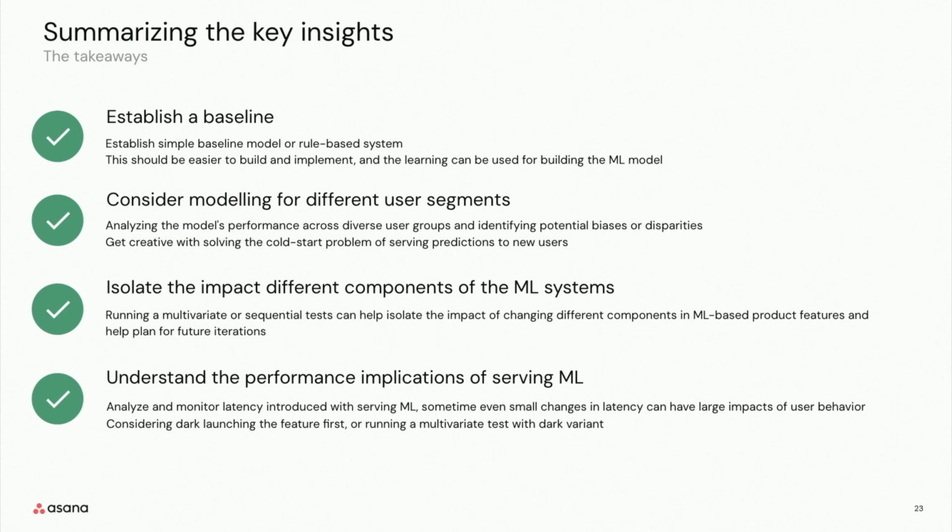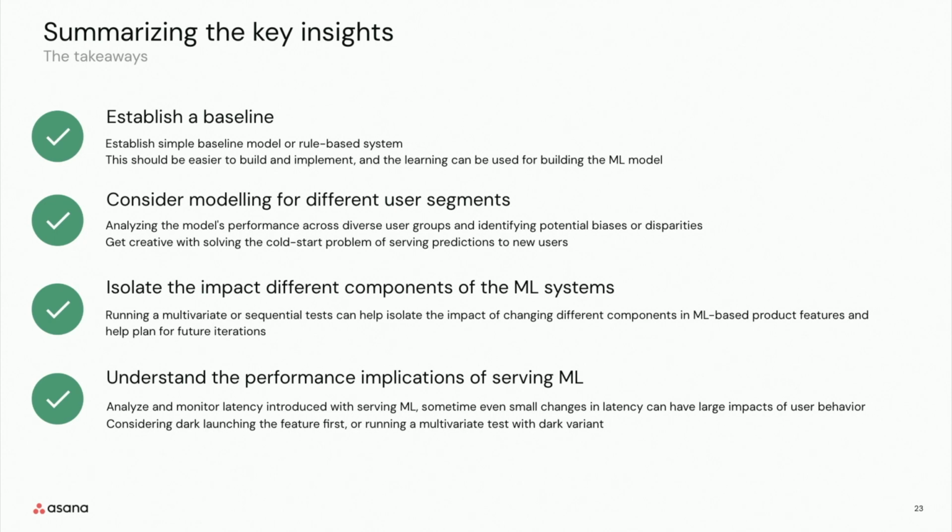So I want to summarize these 4 key learnings that we talked about before handing over to Zan to talk about productionization. But number one, start by establishing a baseline. This gives you quick learnings, and it also helps with model development and understanding of the user.